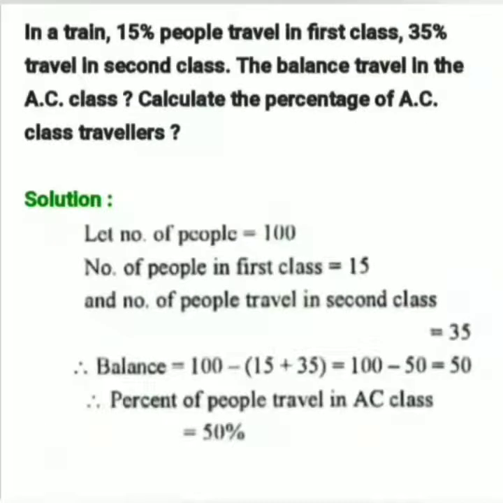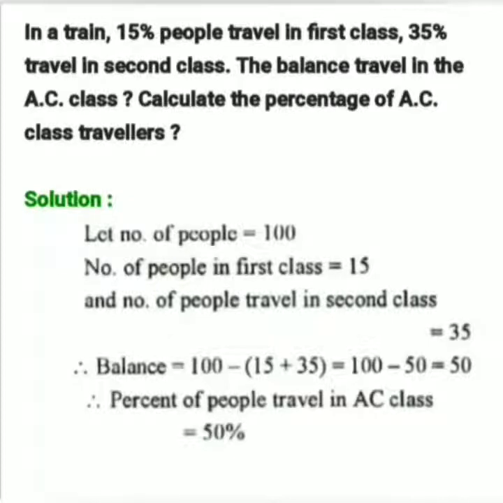What's question 2? In a train, 15% of people travel in first class, 35% travel in second class, and the remaining balance travels in AC class. So let the number of people be 100. We have assumed. So 15 people travel in first class, 35 in second class, and the remaining, 100 minus 15 minus 35, which is 50, is the balance traveling in AC class.